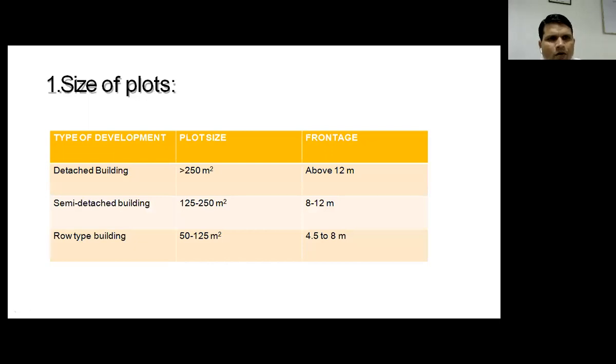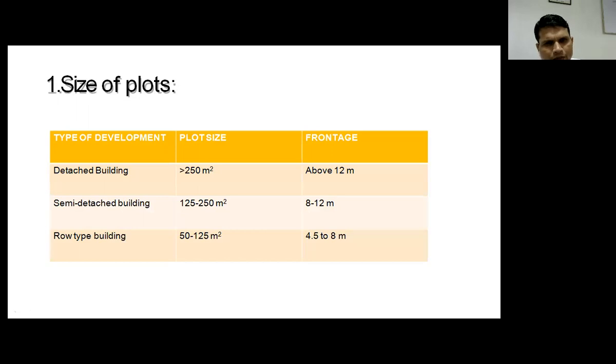Then the size of the plots. If the buildings are detached, then the plot size should be more than 250 square meter. Then front space should be 12 meter. If the building is semi-detached, the size may vary from 125 to 250 square meter. And front space is 8 to 12 meters.